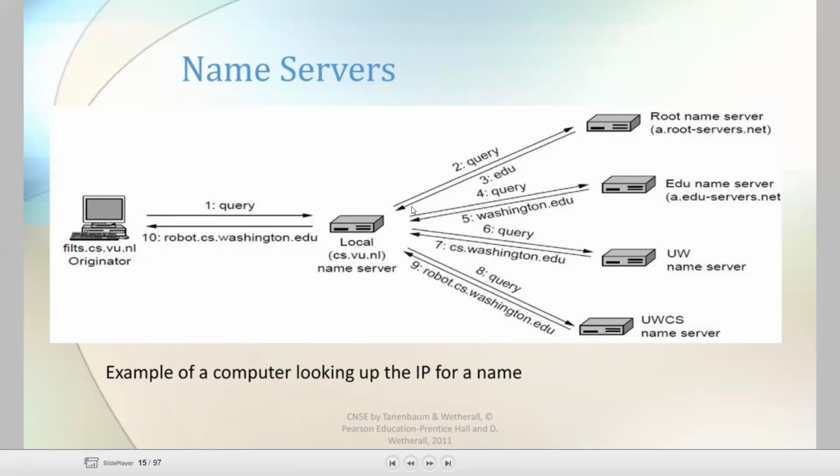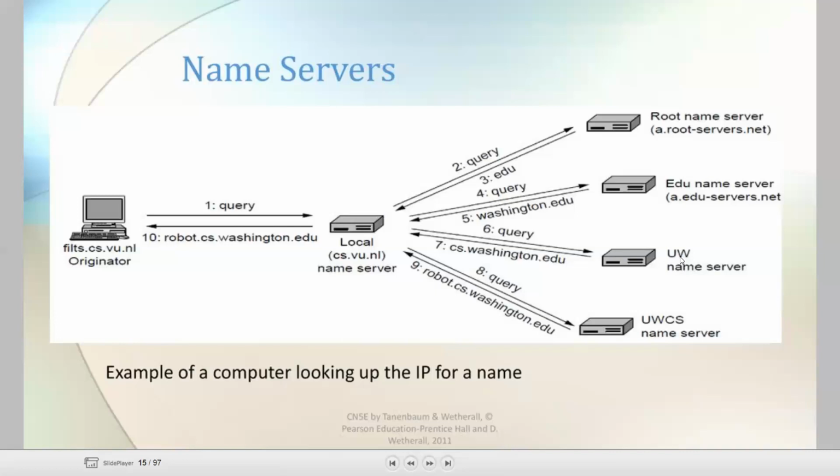Now the local server will send a query to this one. Previously, it sent a query to the root name server. The root name server replies that this is an education name server. Now it sends a query to the education name server, and it gives a reply washington.edu, and again it will send a query to the Washington server.